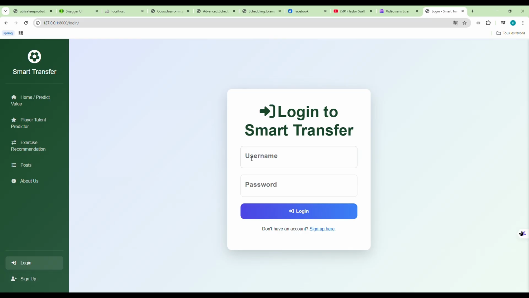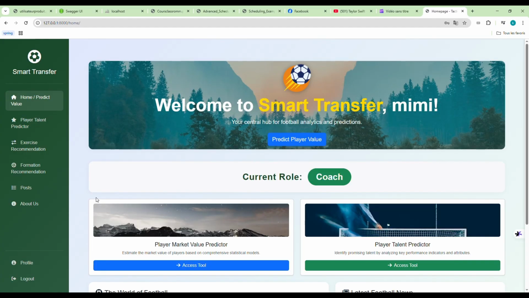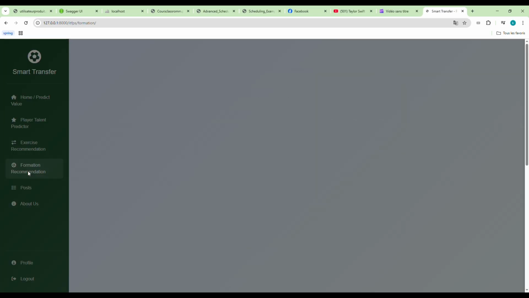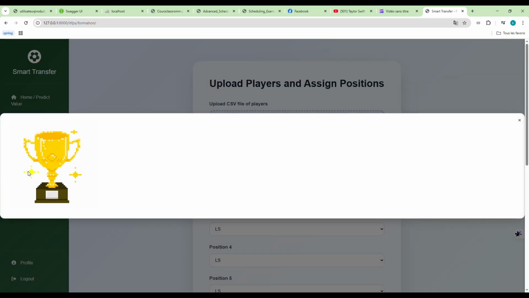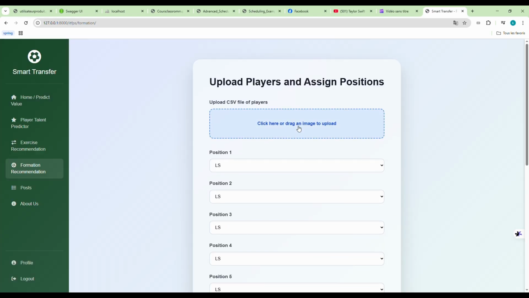Now look, if we change the profile to coach, we will see another feature of our website. So for example, the username is Mimi and the password. Well, check here. Something will appear, which is formation recommendation. When you are in this role, you get a formation recommendation for the win. Let's hope this recommendation will let you win.